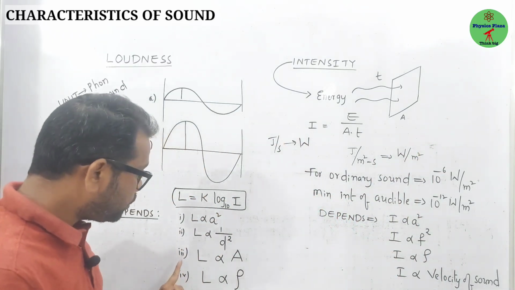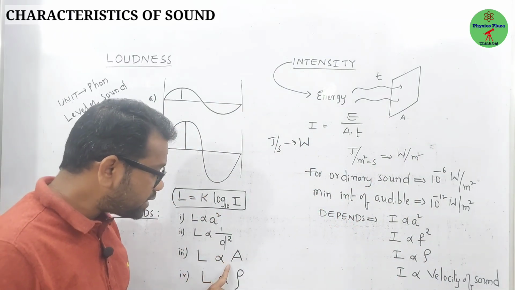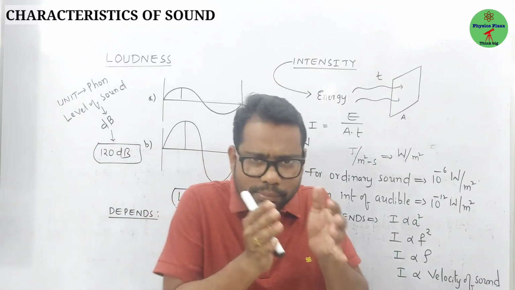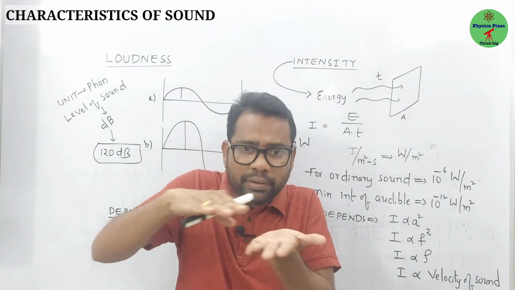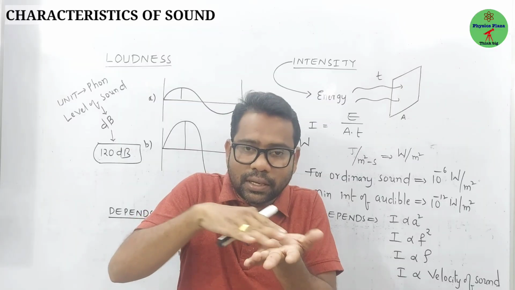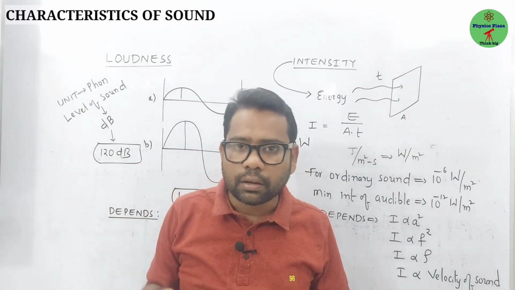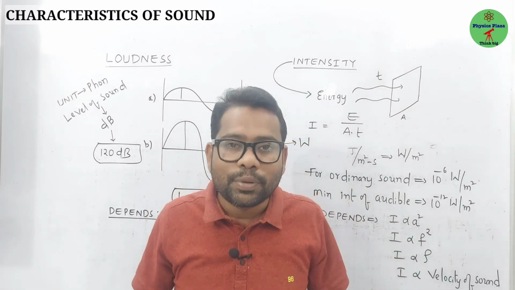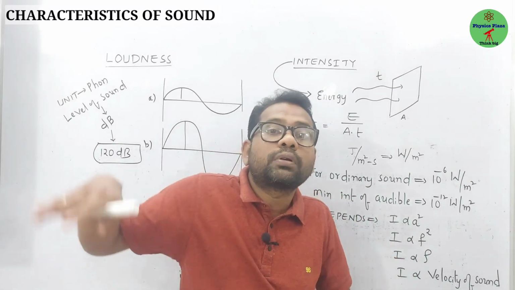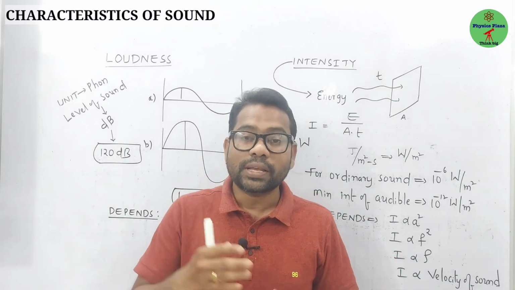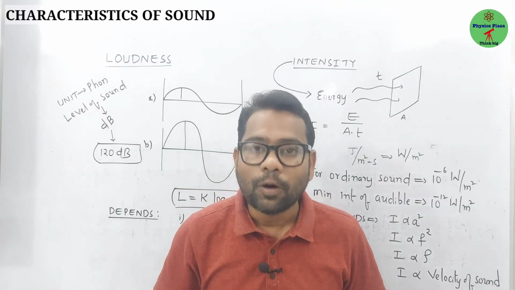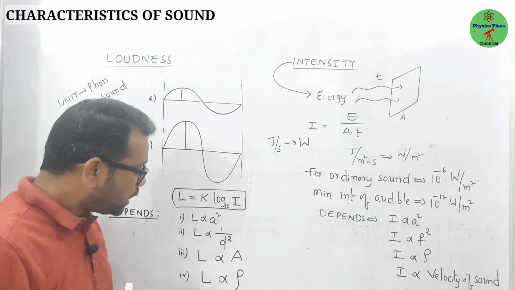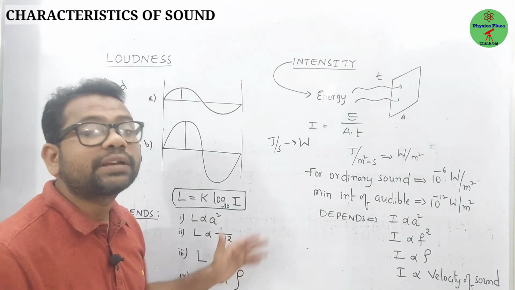And the third one, loudness is proportional to the surface area of the vibrating body. The best example, let us take drums. One drum with a membrane of less surface area, and one more drum with a more surface area. In which case is louder sound produced? Obviously the drum with more surface area. As the surface area of the vibrating body increases, loudness also increases. And the fourth one, the last one, loudness is proportional to the density of the medium.